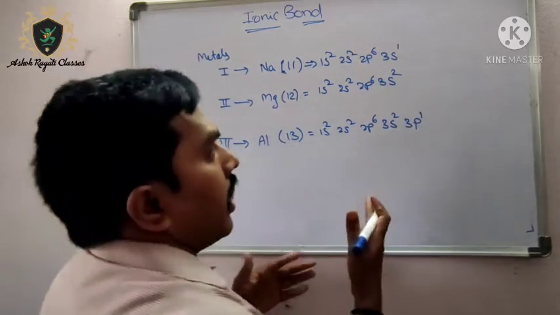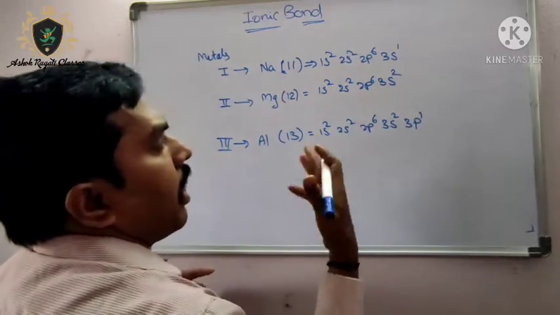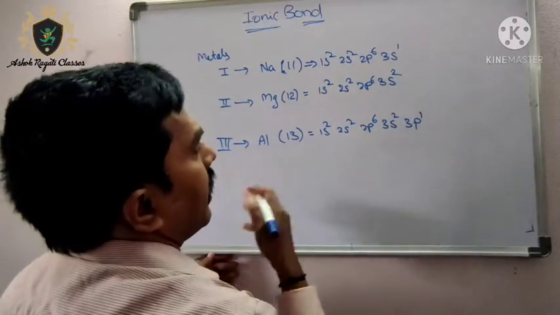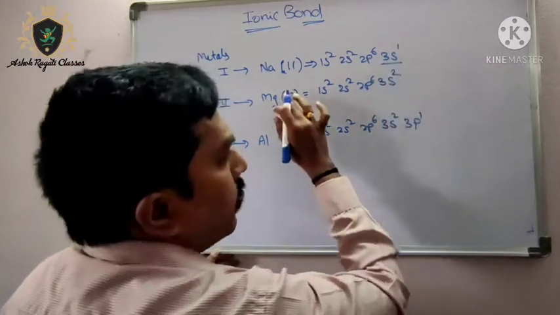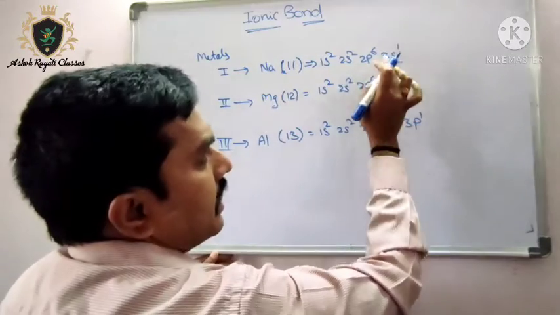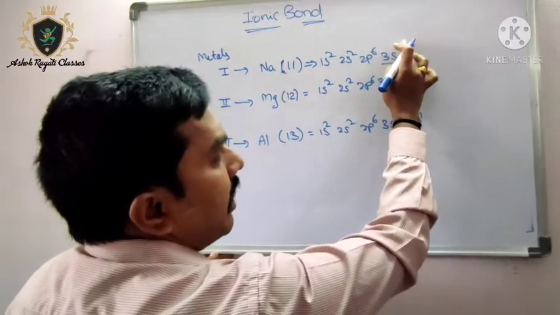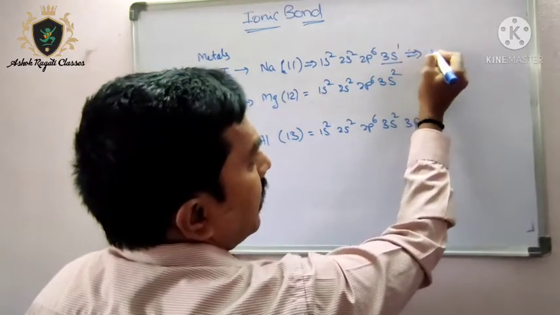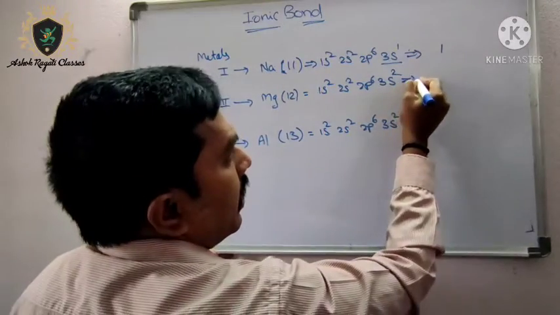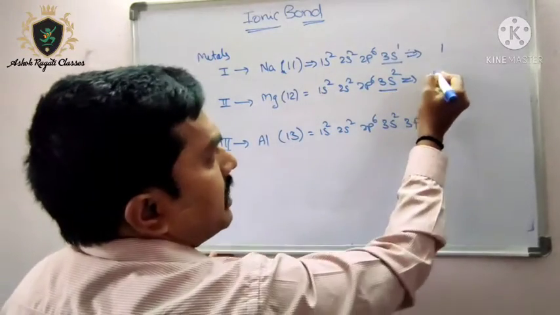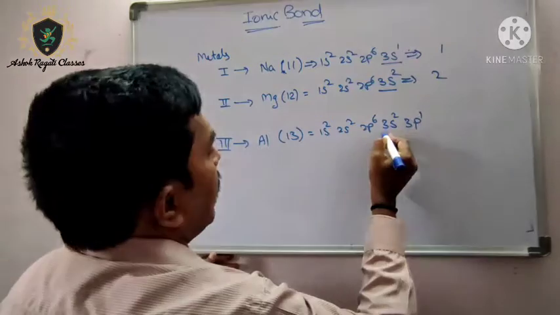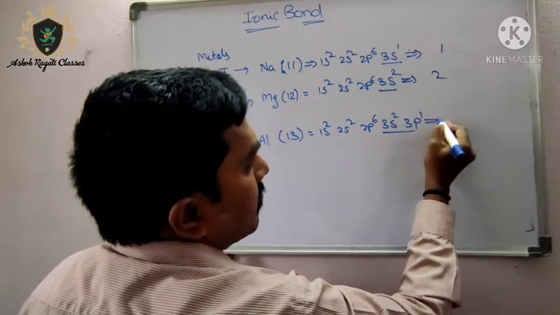Now observe which is the outermost shell for these elements. For sodium, the third shell is the outermost shell, it is having only one electron. Here in magnesium case it is having 2 electrons, and in aluminum case it is having 3 electrons.